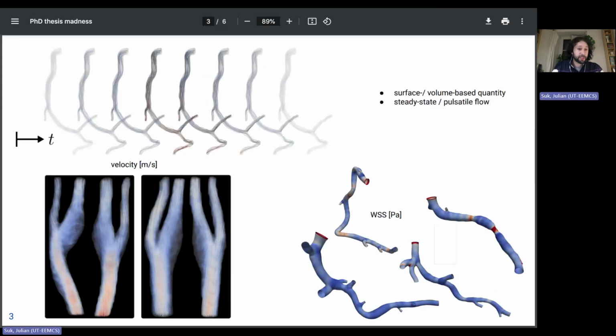In my PhD project, my collaborators and I developed machine learning-based surrogate models for the estimation of hemodynamic quantities from patient-specific models of 3D anatomy. The estimated quantities included wall shear stress, pressure and velocity fields in the coronary arteries, as well as velocity fields in the carotid artery.